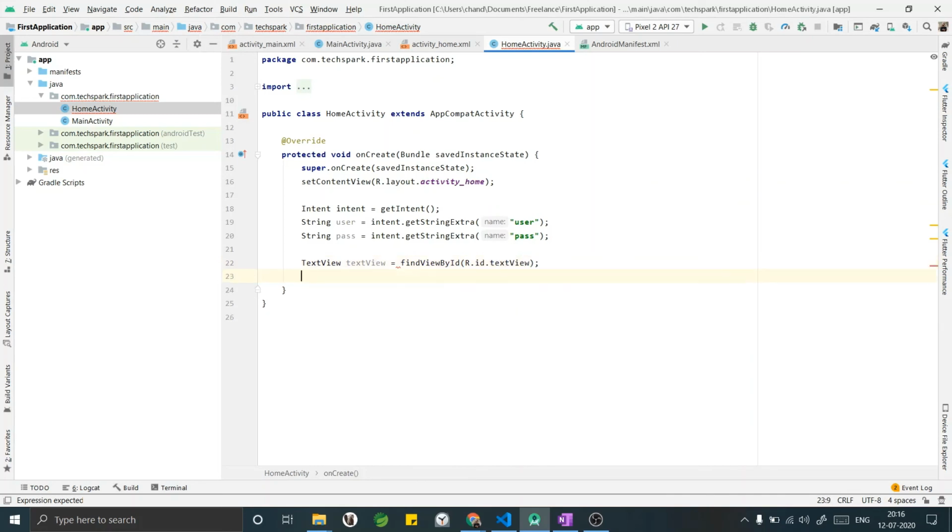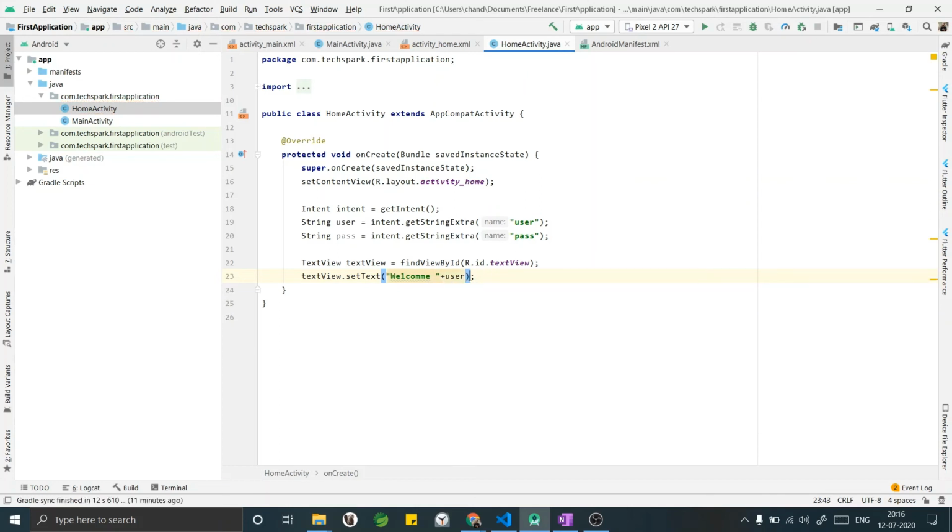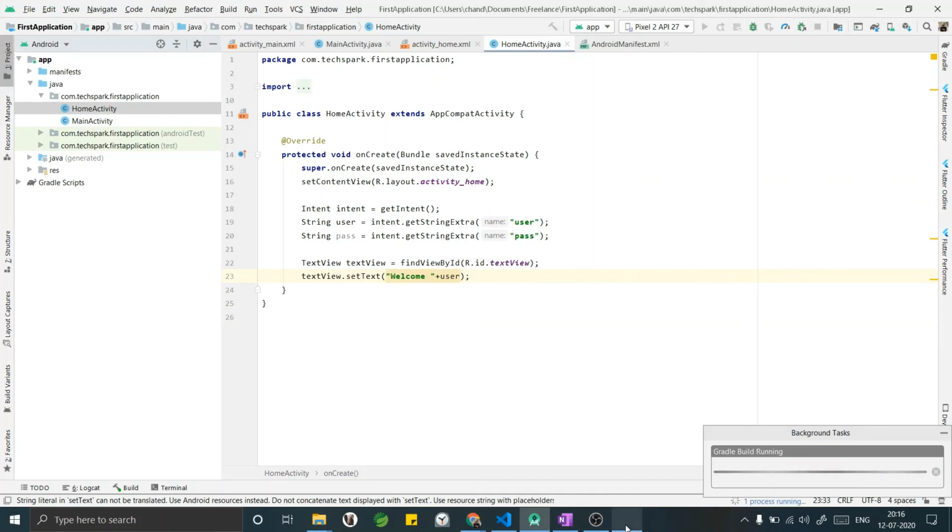Let us set some text to our text view. TextView.setText, Welcome. I will add the user name so that it looks good. Yeah, that's it. I think we will go ahead and run the code in our emulator. I didn't start my emulator. It will take a second or so to load the emulator. Yeah, I think the emulator is getting started.